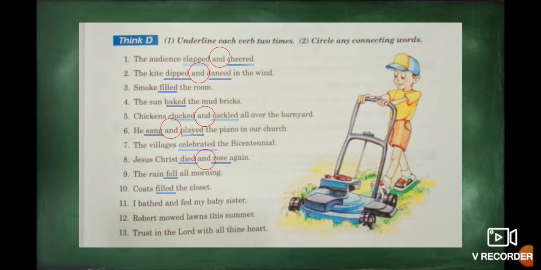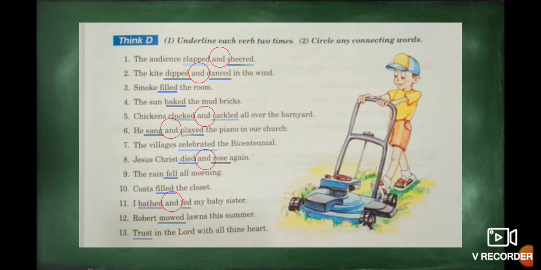Number 11, I bathed and fed my baby sister. Okay, the first one is bathed and the second one is fed. And the connecting word that we have is and. Number 12, Rover mowed lawns this summer. In this case, the action is mowed.